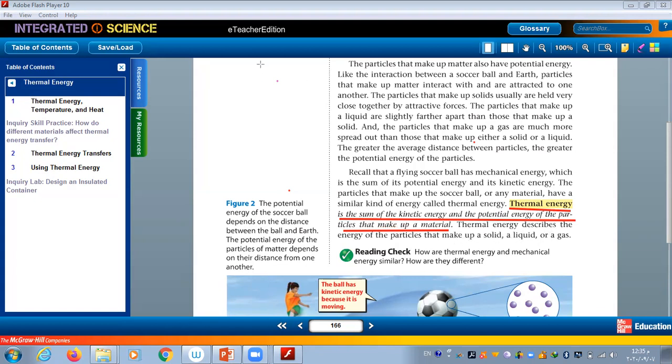So pay attention here for everyone. As he said, thermal energy describes what?